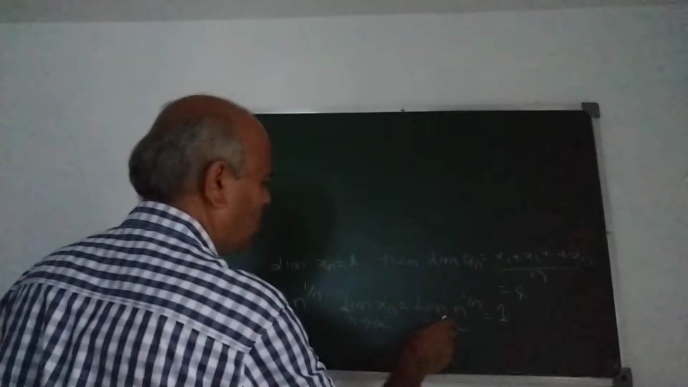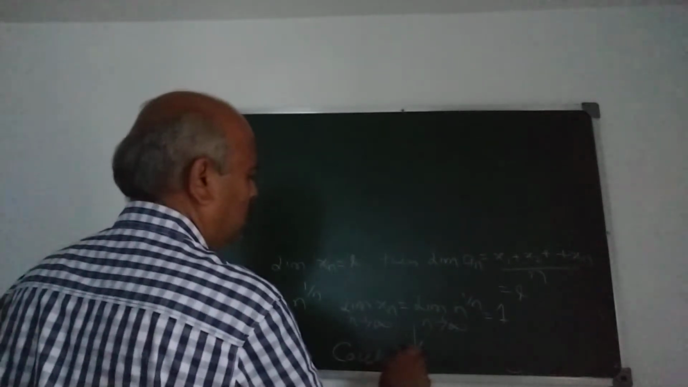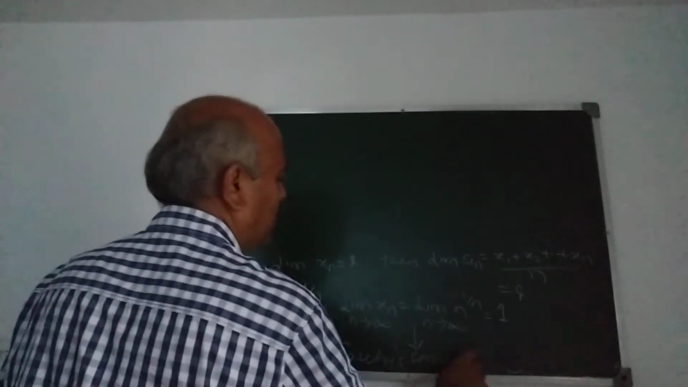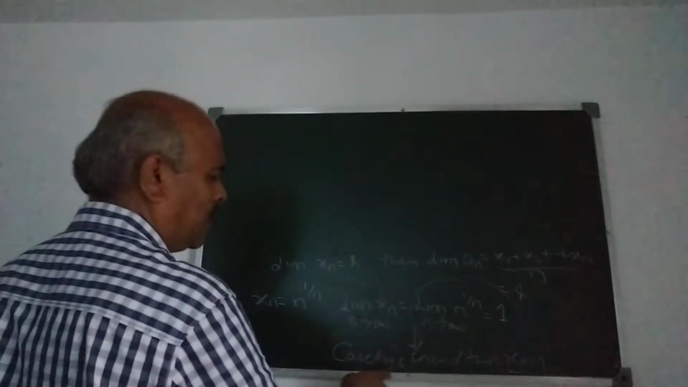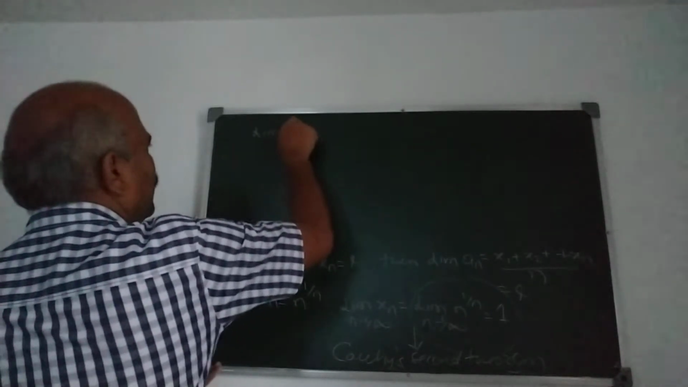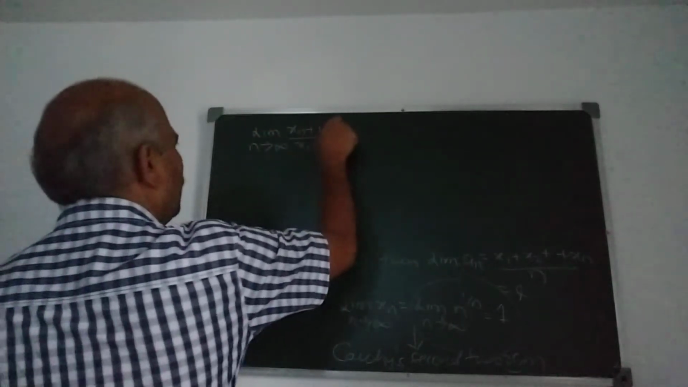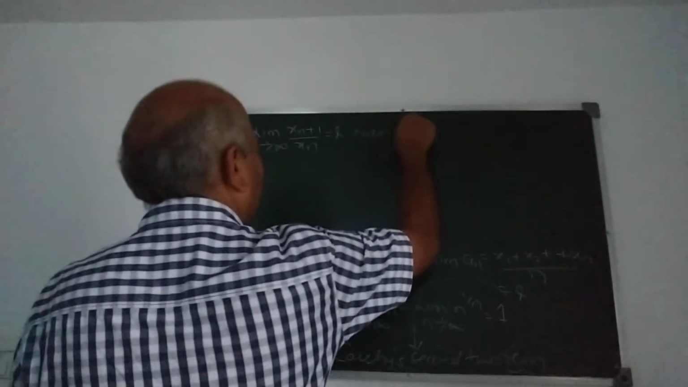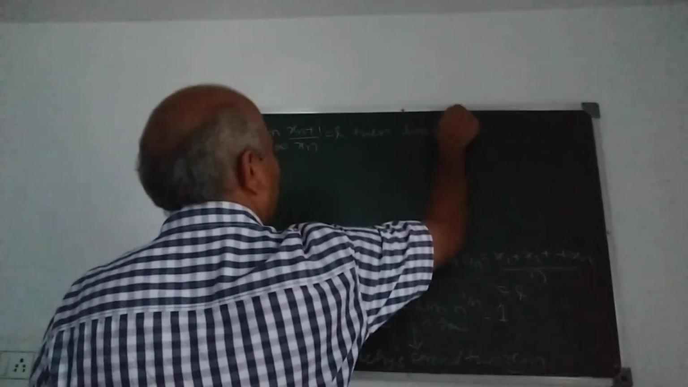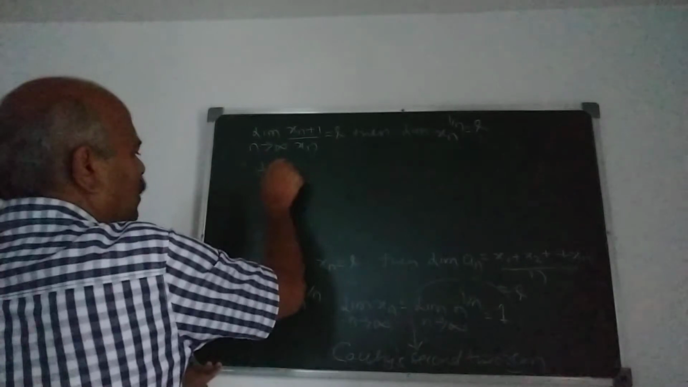Again we use Cauchy's second theorem on limits. First we prove that limit n raised to 1 upon n is 1. How to prove this? Cauchy's second theorem is like this: if limit xn plus 1 upon xn as n tends to infinity is L, then limit xn raised to 1 upon n is also L.